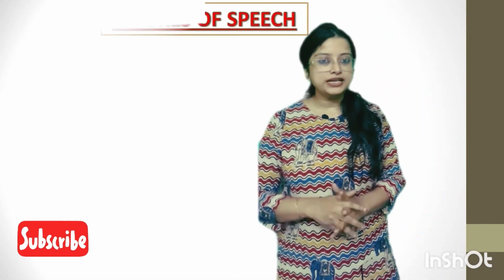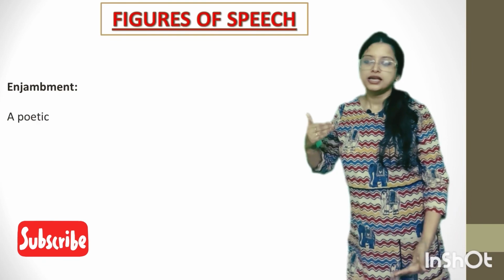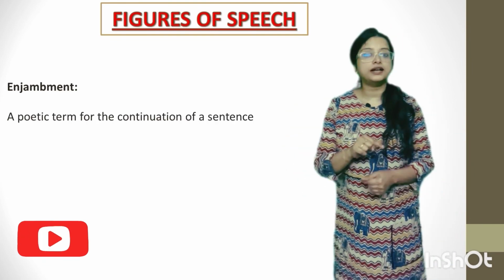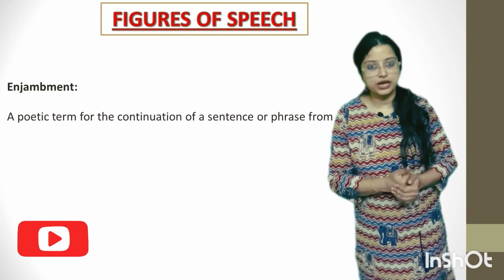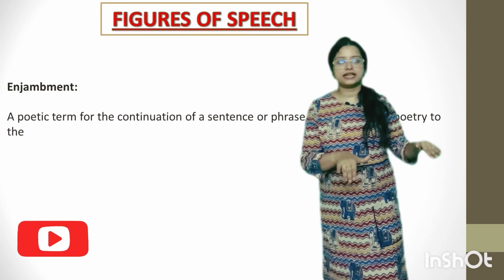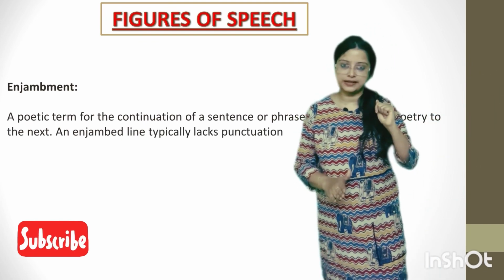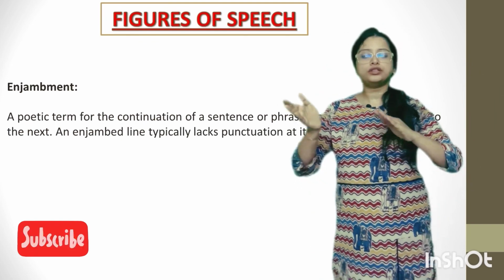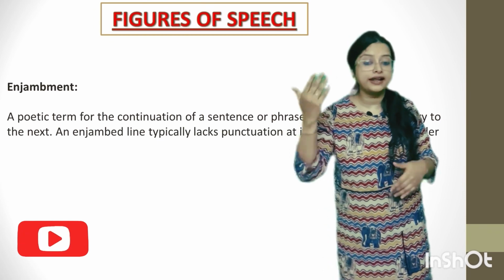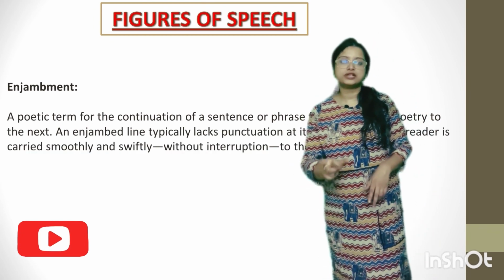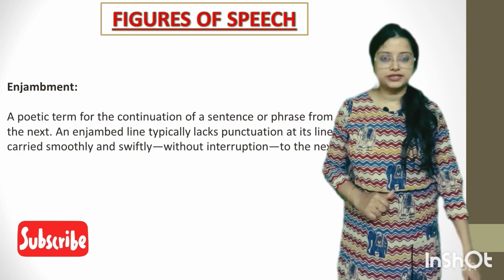Next, enjambment. Enjambment is a continuation. A statement does not finish in one line but continues into the next line, that becomes enjambment. When it continues to the next line to find completion. Okay, no punctuation should be there in the first line. All right. For example, "all three stood still to smile through their hair at the uncle with the camera." "At the uncle with the camera" is written in the next line. This is enjambment. All right.